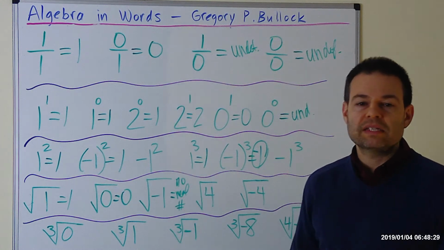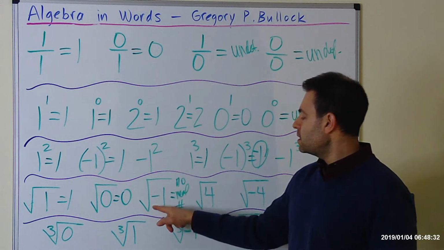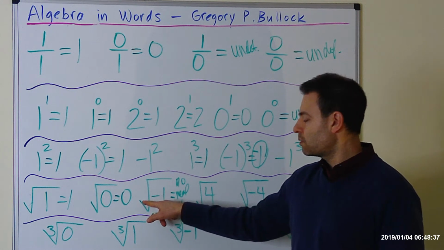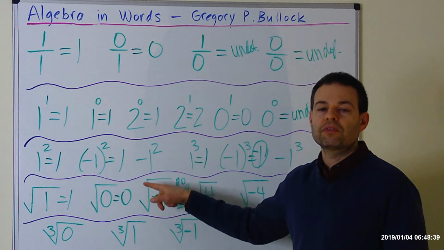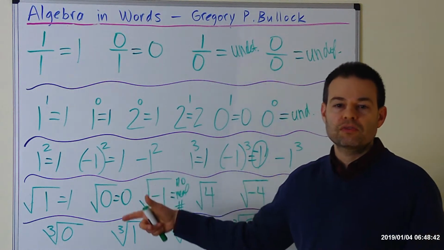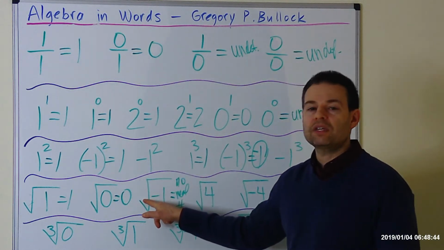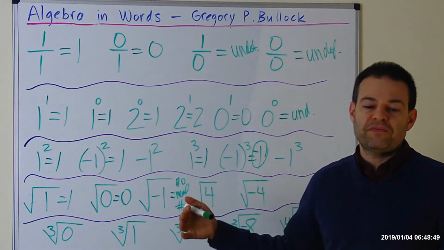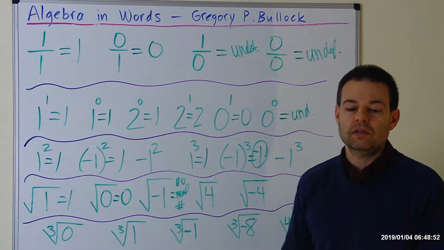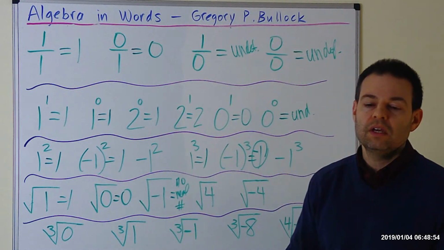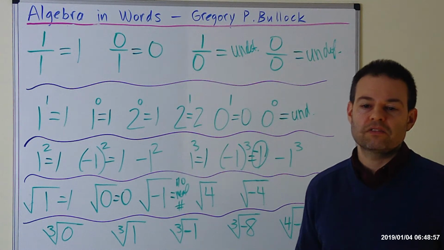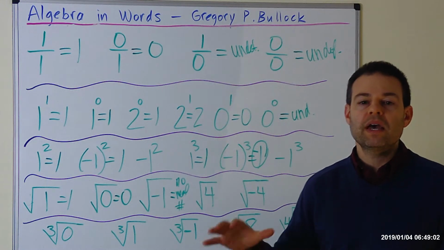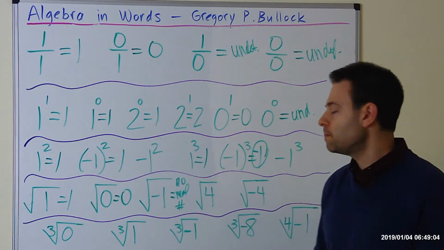But if you want to generalize that more, you would say you can't take any even root of a negative radicand. So if it's the square root, the 4th root, the 6th root, the 8th root, the 12th root, the 100th root, any time that the root is even and the radicand is negative, you can't do it unless you factor in imaginary numbers. All right, so in the beginning stages, if you had it on a test, say no real number. That's the best answer for the early stages. I'll go over factoring in imaginary numbers and complex numbers in later episodes.